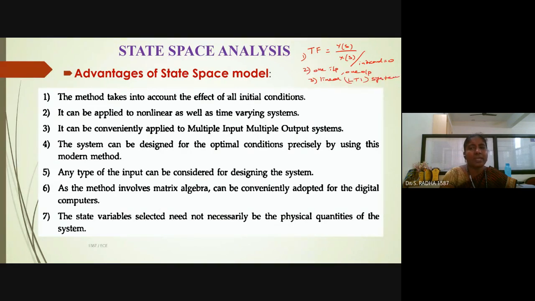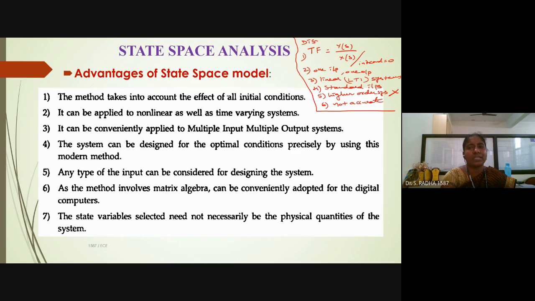And then it is applicable for standard inputs only, means step input, ramp input, parabolic input. Any random inputs, applying transfer function is difficult. And for higher order systems, applying transfer function is difficult, not possible. And lastly, the output is also not accurate based on all these reasons. Whatever output we are taking, it is not accurate. All these are the disadvantages in transfer function.